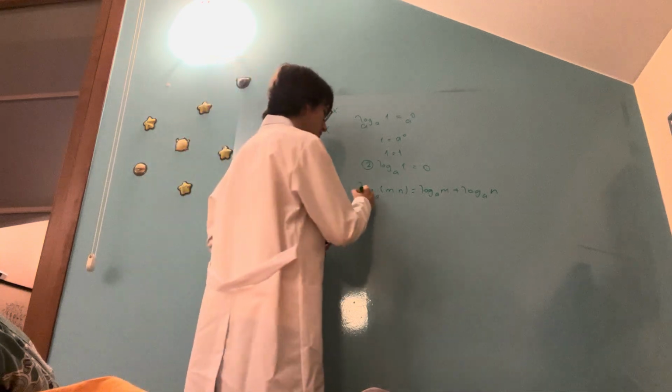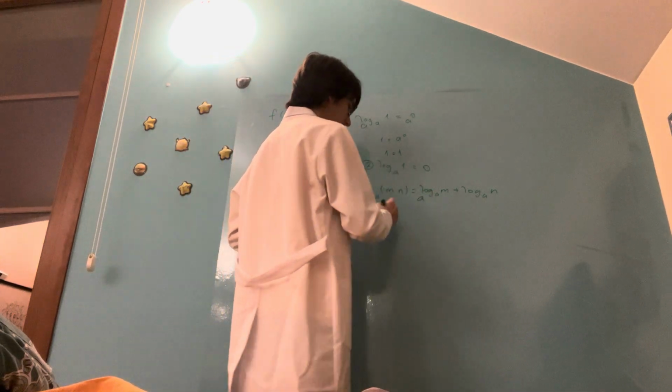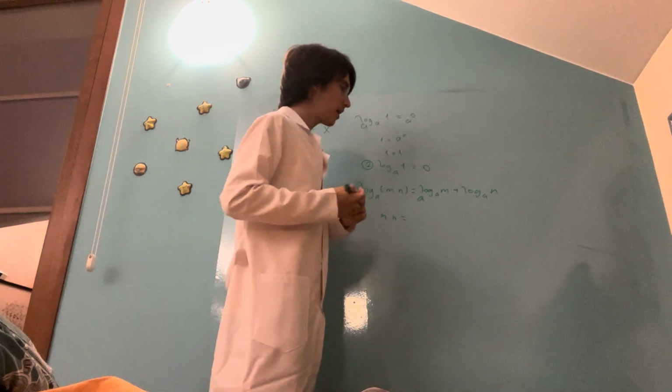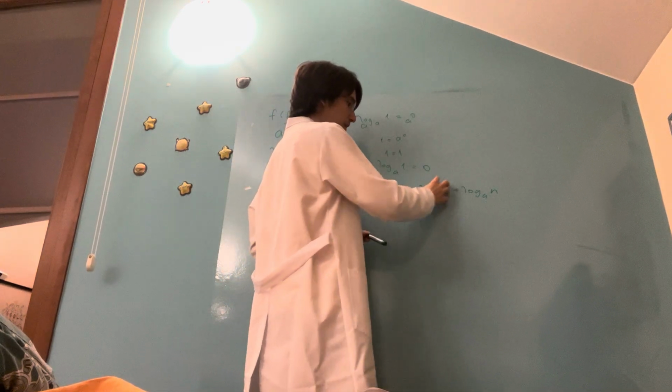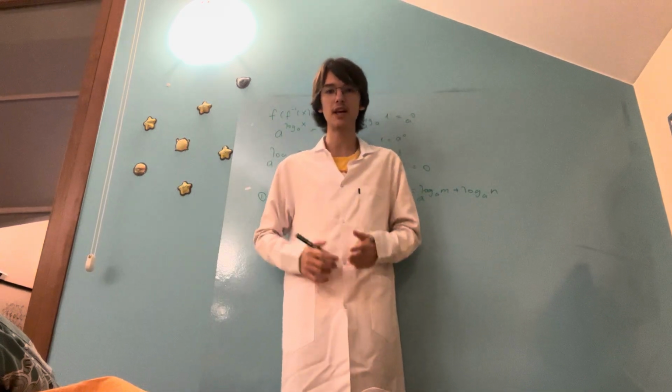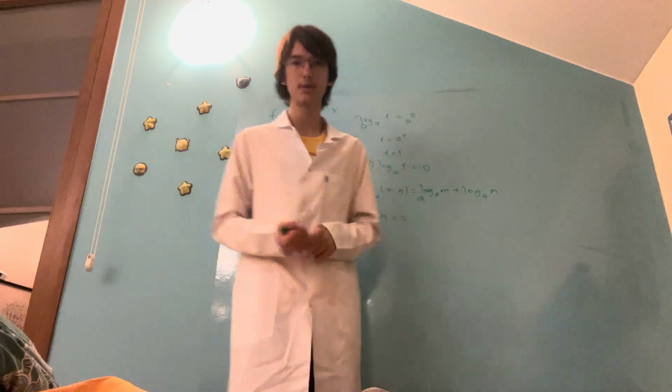Now raise a to the power of both sides. This is m times n, and now this is equal to, you can write this as a to the b plus c, and a to the b plus c is basically a to the b times a to the c, and the reasoning will not be explained here.